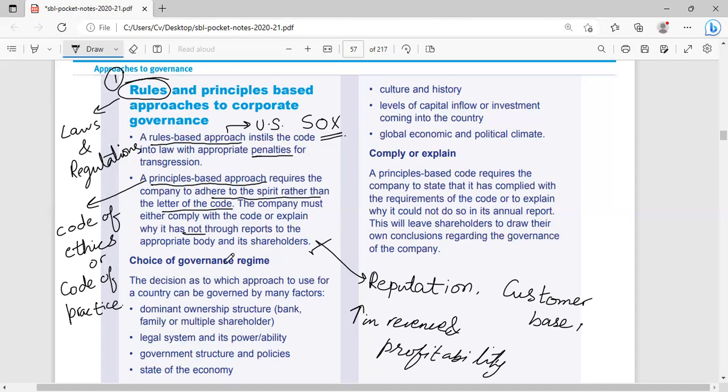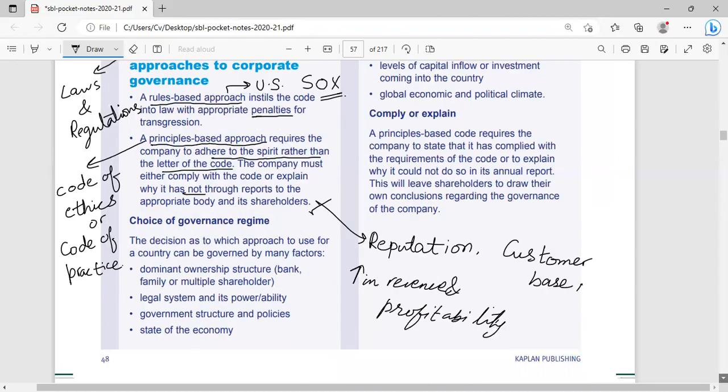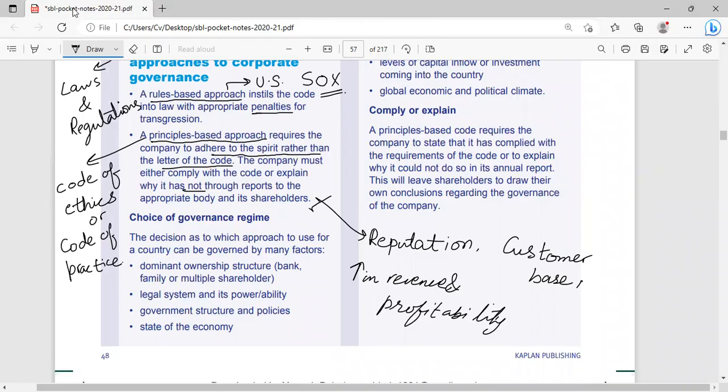Further, he says, choices of the corporate governance regime. Now, what are the corporate governance regimes which a company can follow? The decision on which approach is appropriate to use for a country is governed by many factors.